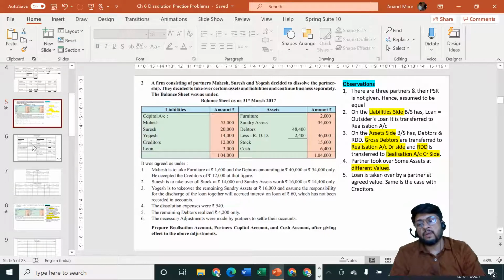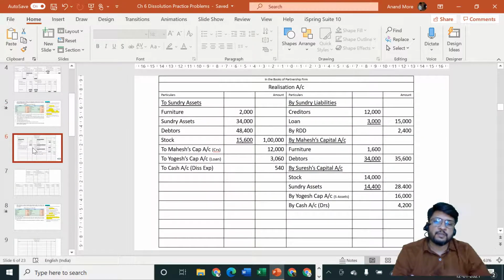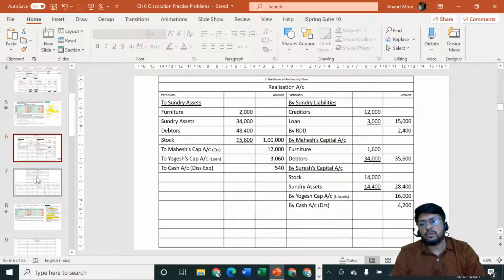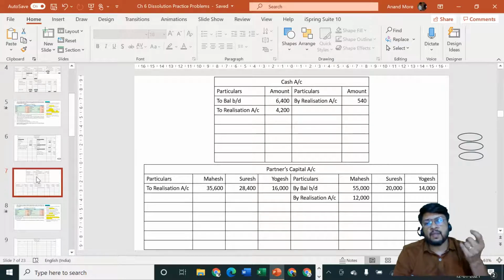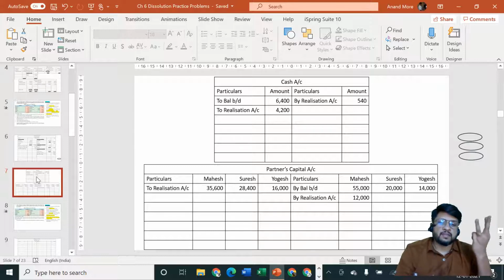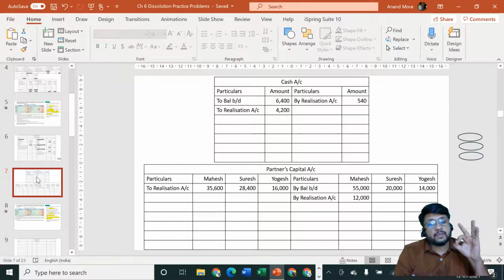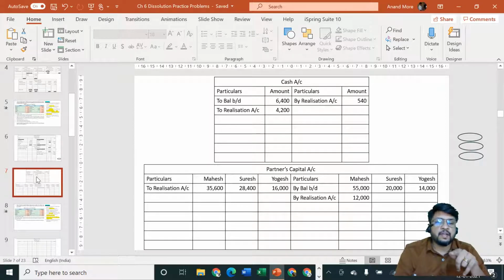So what should we do now? We should start closing ceremony because all adjustments are over. Now before closing realization account, we should check if there is any partners loan account or not. But there is no partners loan account, so we are saved from the difficulty. Now we are having three accounts to close: realization account, cash account, and partners capital account. Cash account is always closed last. That is the account which tallies. Okay. Partners capital account can be closed only after making the entry for realization profit or loss.